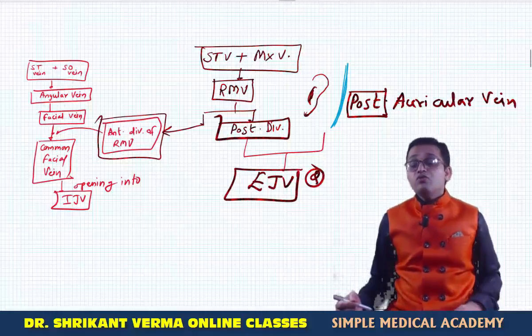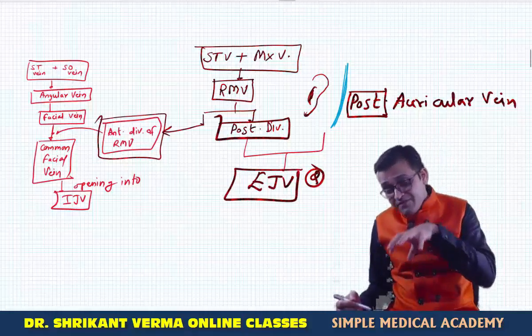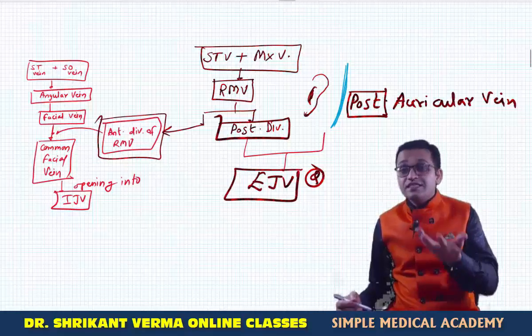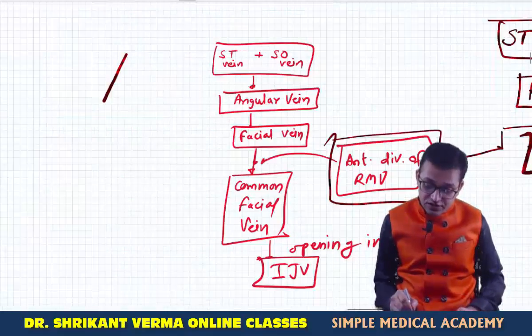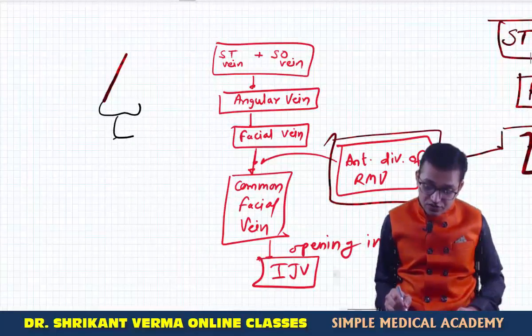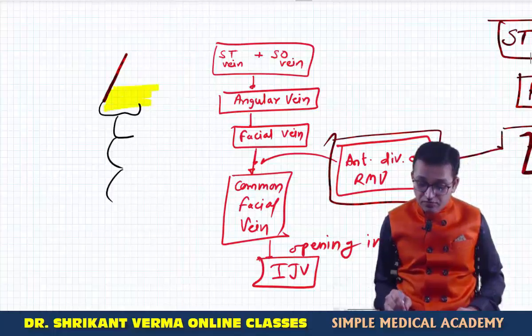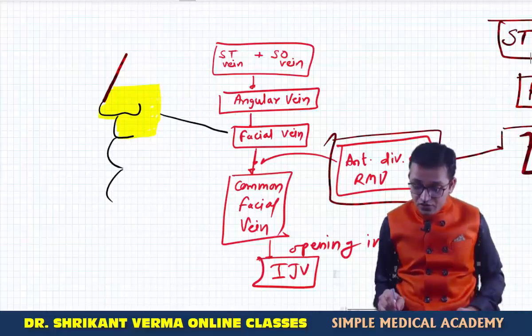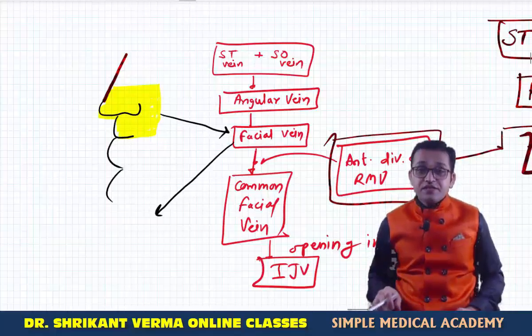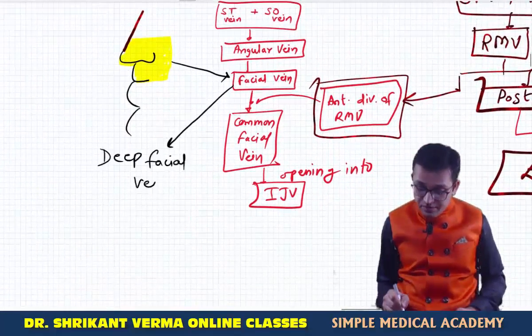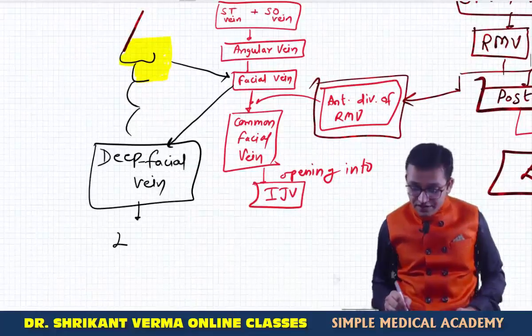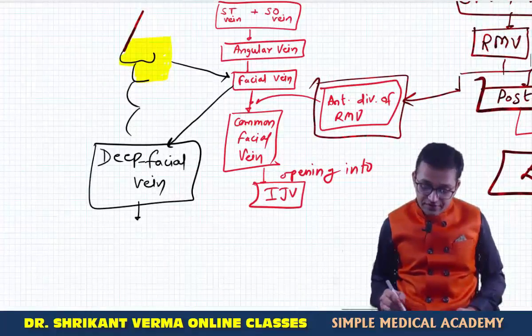Now again, within this same flow chart, we are going to include the dangerous area of the face. Suppose here is the nose and the mouth. So from the lower part of the nose and the upper lip, the infection reaches into the facial vein. The facial vein is connected with the deep facial vein. Now the deep facial vein is connected with the pterygoid venous plexus.